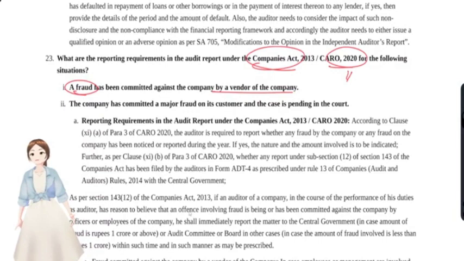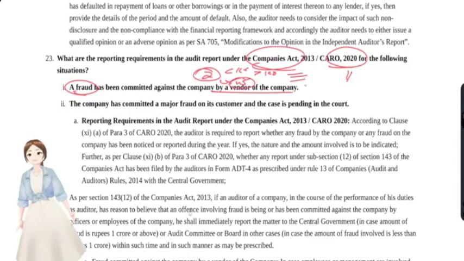Under the Companies Act, for frauds of less than or more than 1 year, the auditor has to communicate within 2 days of getting knowledge of the fraud, and the board has to respond within 45 days. In the board report, they have to disclose the nature, amount, the parties involved, and the remedial actions that were taken. These are all the things you have to write.